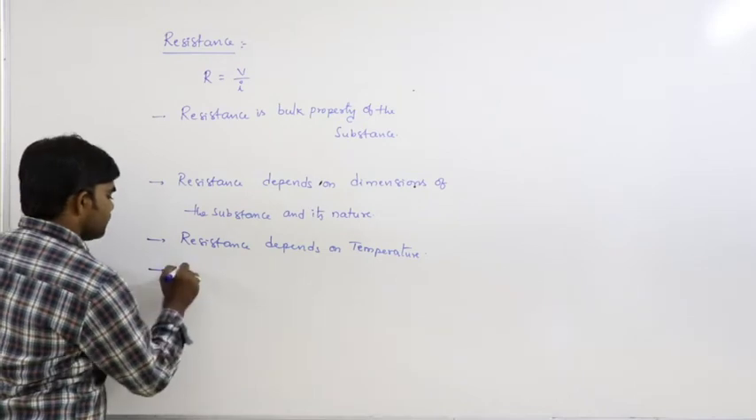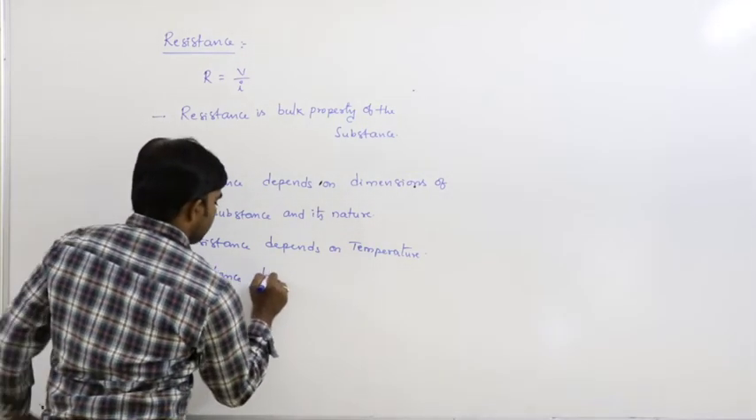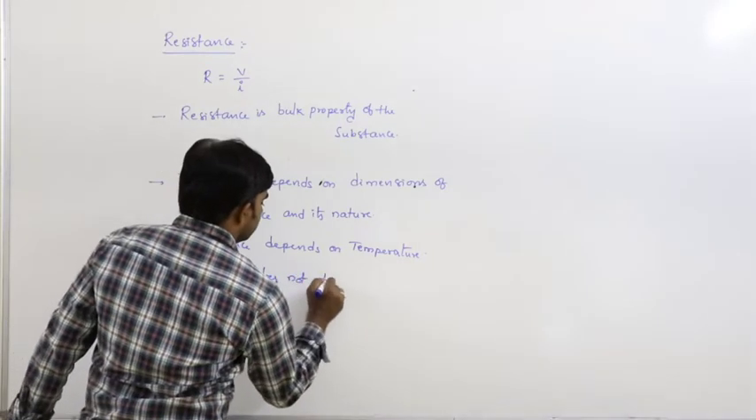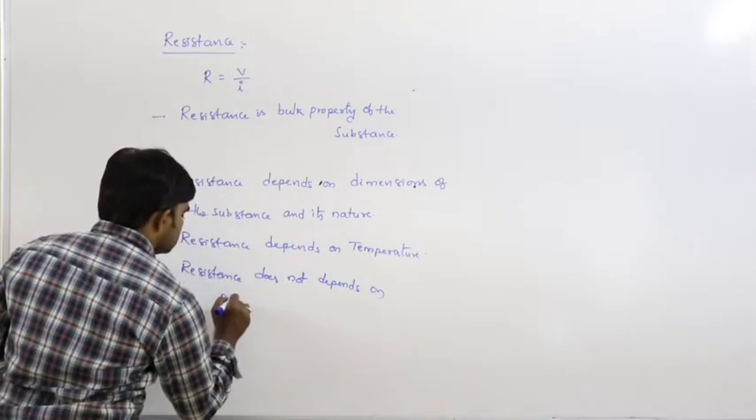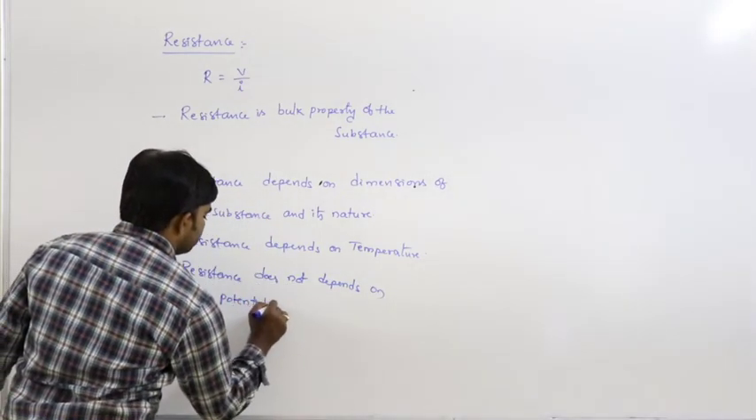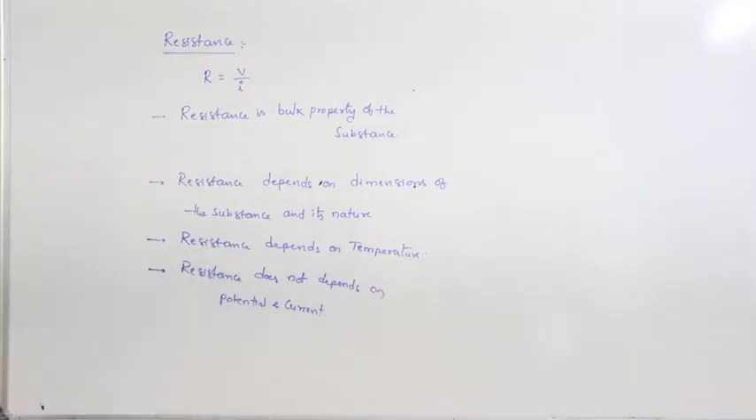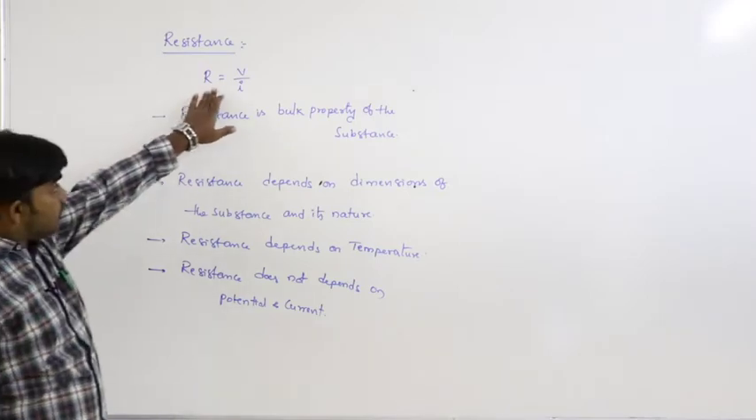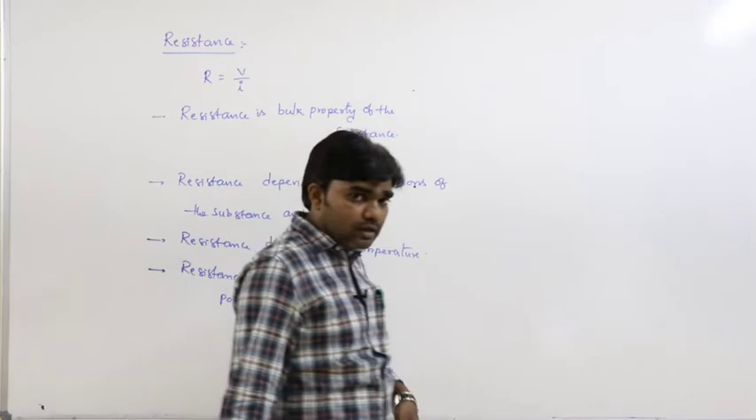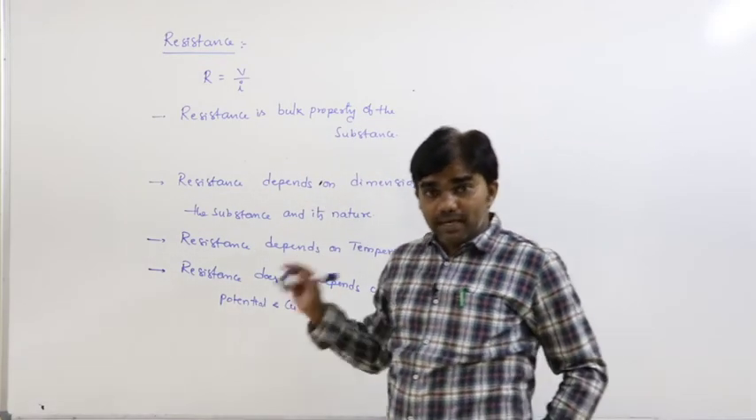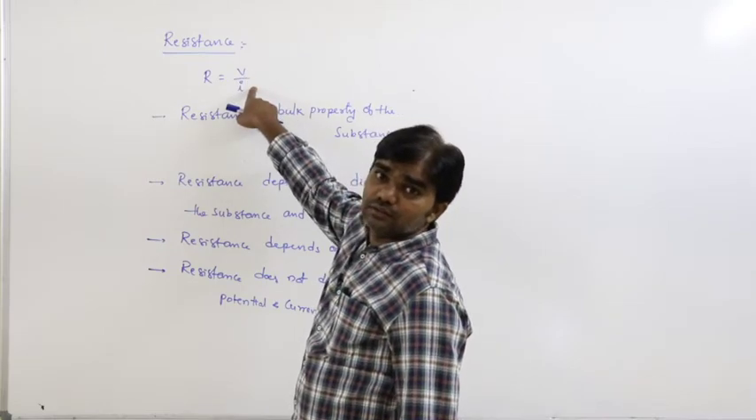Next, simply we can write that resistance does not depend on potential and current. Of course, R is equal to V by I, R is equal to potential by current. It is the relation. But resistance does not depend on potential, does not depend on current.